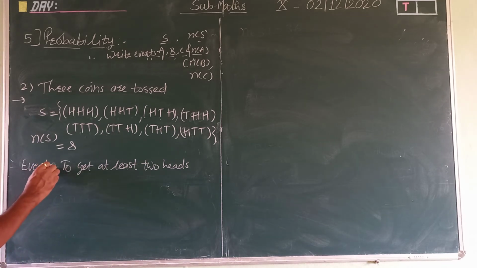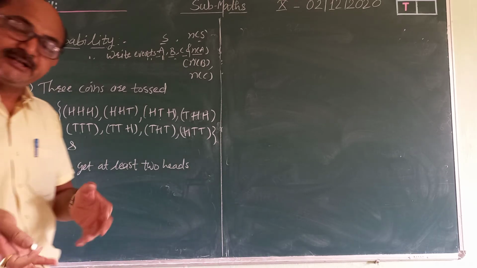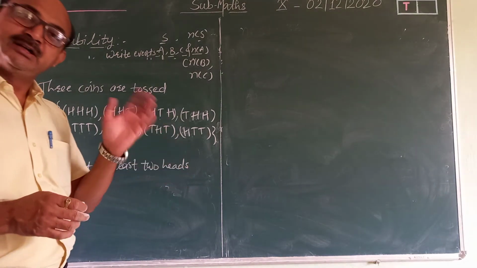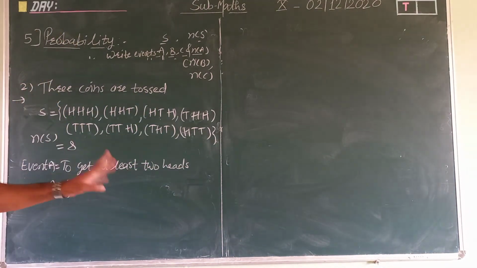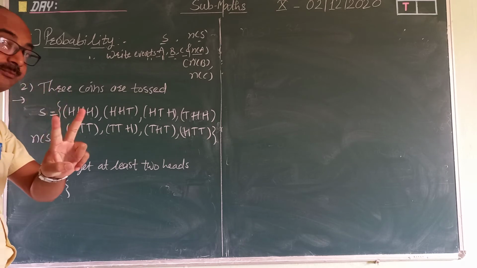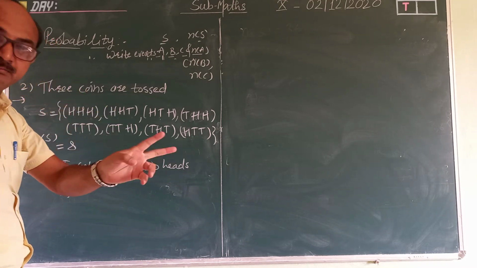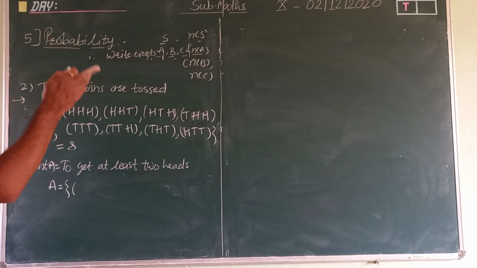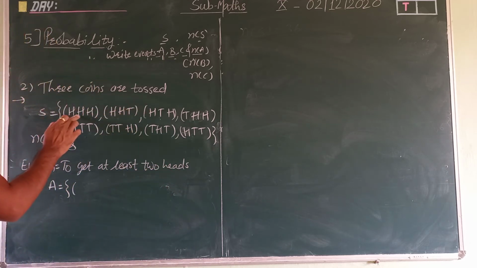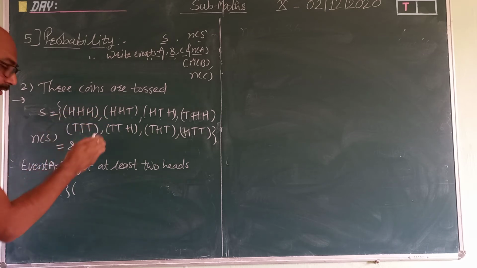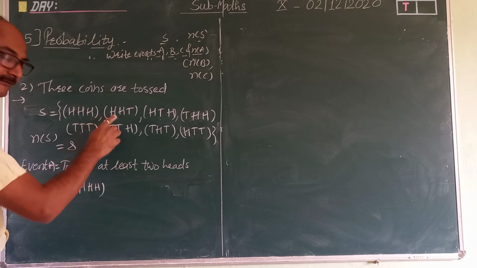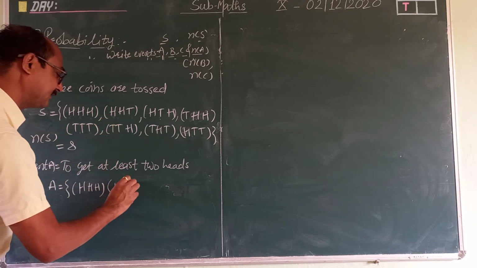Okay, 8. So now the event to get at least 2 heads. This is event A. If they have not given the name of the event, you can take any letter A, B, C. To get at least 2 heads. At least 2 means minimum 2, maximum no problem. So find in which sample points at least 2 heads are there. More than 2, no problem. So we can take this sample point: here 2 heads, yes, HHT.